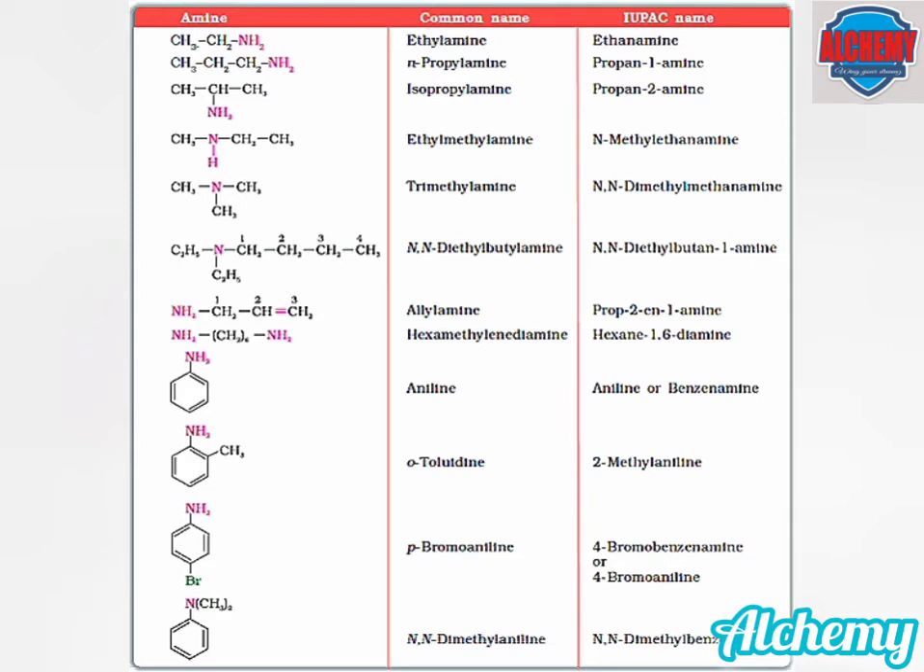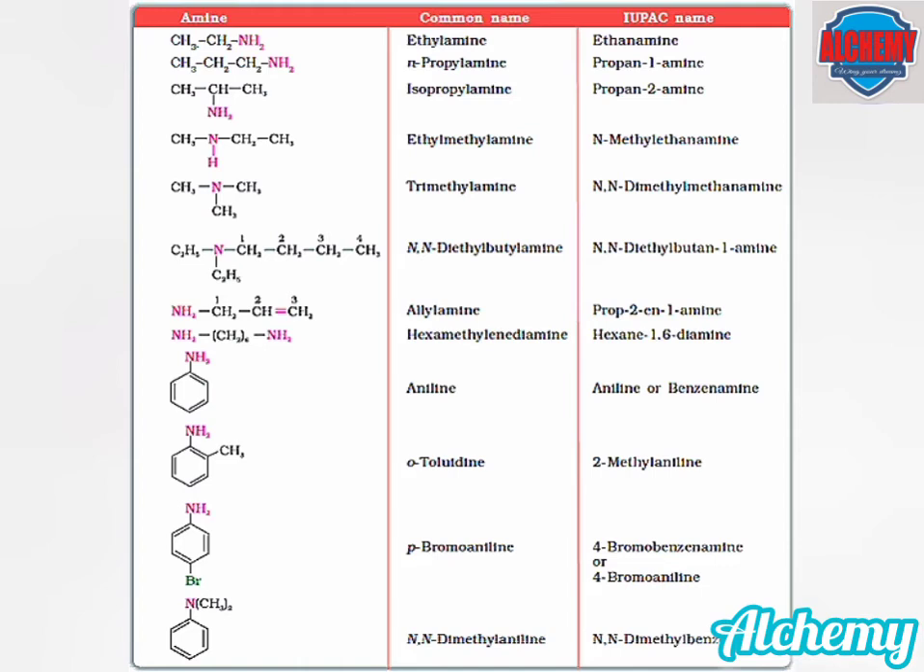Some more examples are given here. The first compound is named as ethanamine, second as propan-1-amine and third as propan-2-amine. In the next example, there are two alkyl groups, a methyl group and an ethyl group. Since ethyl contains two carbon atoms, it is regarded as the parent chain, so it is named as N-methyl ethanamine.